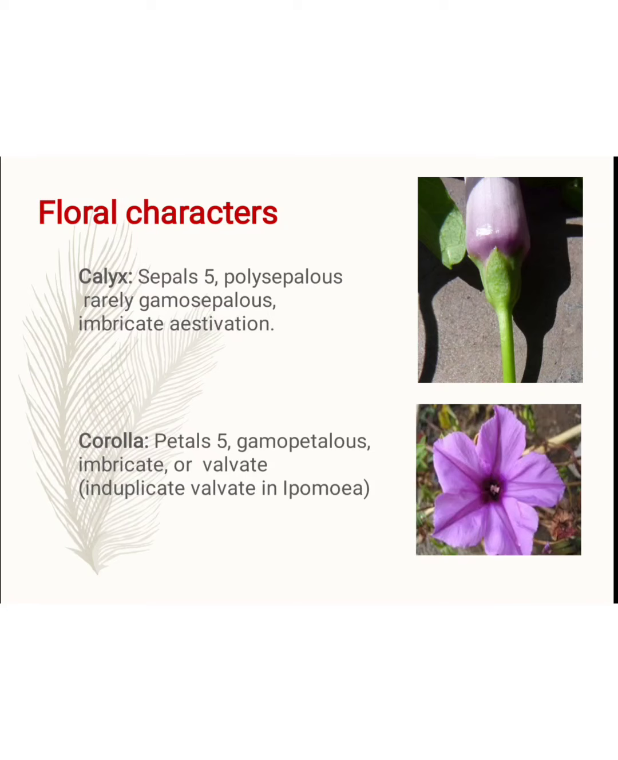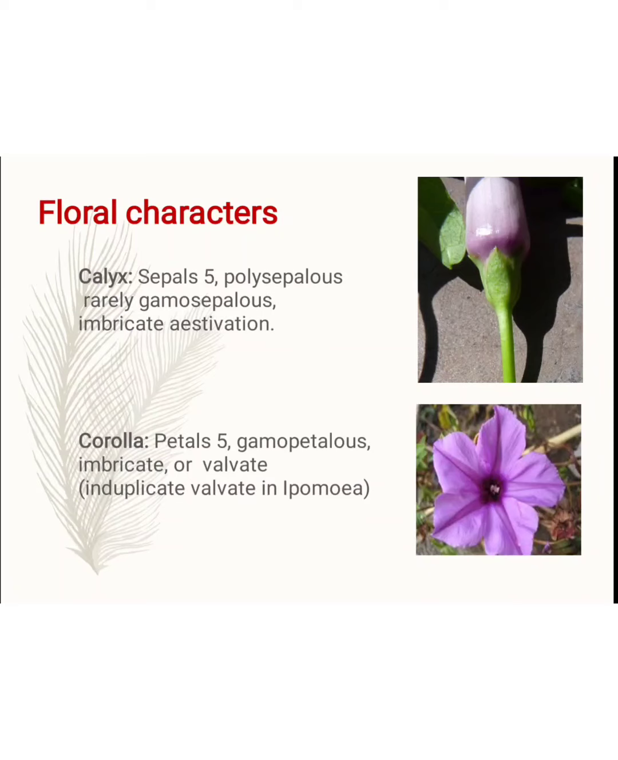The next one is the calyx. Calyx means sepals. The sepals are 5 in number, polysepalous, and rarely gamosepalous. Imbricate aestivation. This green colored portion is called the sepals. The sepals are mostly 5 in number, and they are polysepalous, meaning not fused together. They are free in structure, but in some plants they are fused together.